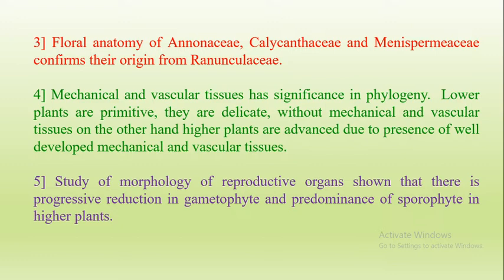Okay. Lower plants are the primitive ones, they are delicate, without mechanical tissues, and vascular tissues are also absent. On the other hand, higher plants are more advanced because of the presence of well developed mechanical and vascular tissues. Then the study of morphology of reproductive organs shows that there is a progressive reduction in the gametophyte and predominance of the sporophyte in the higher plants.